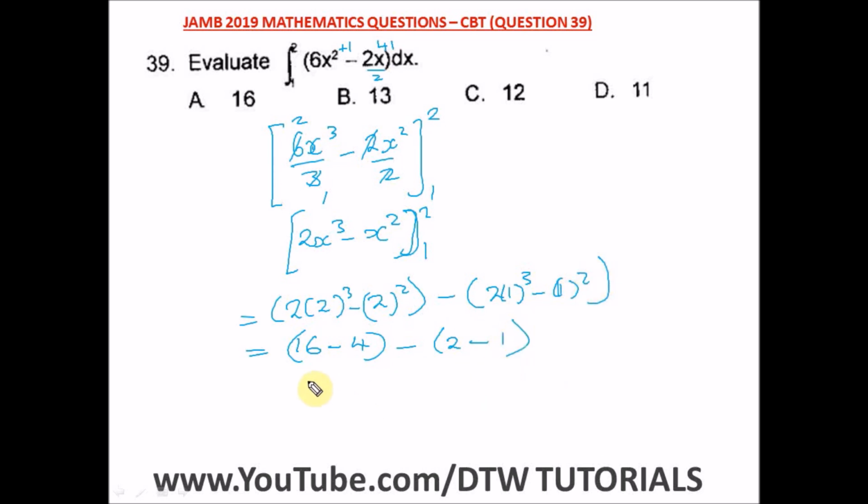From here, what is 16 minus 4? 16 minus 4 will give us 12, minus, and what is 2 minus 1? 2 minus 1 will give us 1. And what is 12 minus 1? 12 minus 1 will give us 11. So our answer is 11, and our right option here is option D.